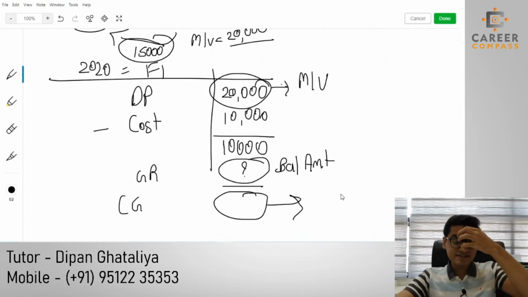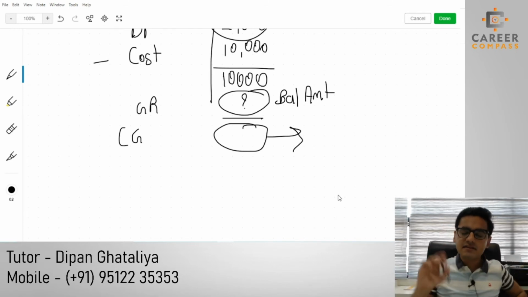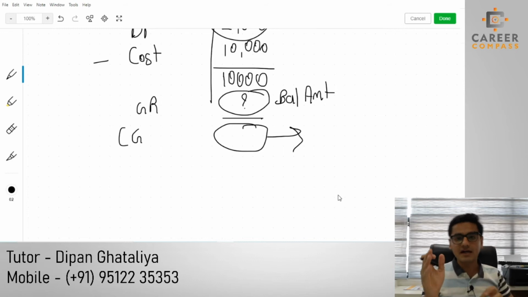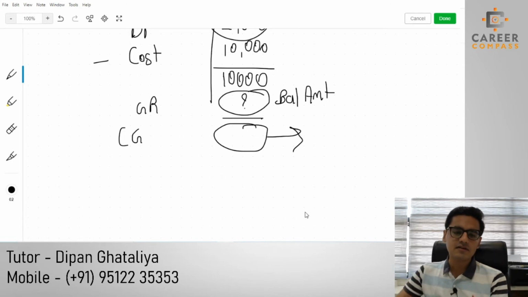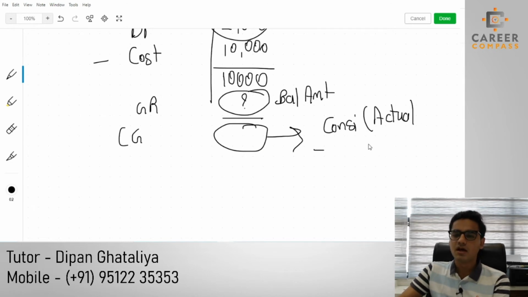Okay, so let's see how it works. The same kind of rules we studied at the time of rollover relief also. If you see the partial reinvestment situation of rollover relief, you will understand how this stuff works. Now students, the rule made by HMRC is that your chargeable gain will be the actual consideration amount minus your original acquisition cost.